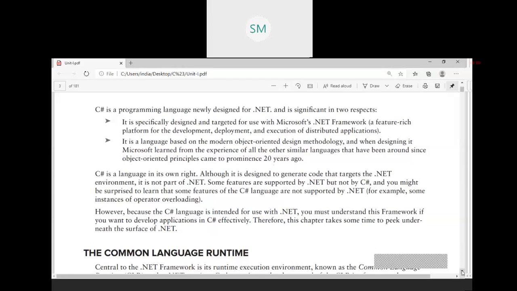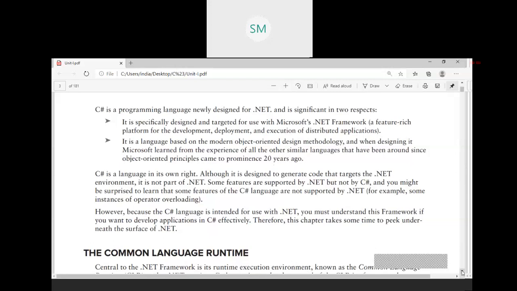So C Sharp is a programming language newly designed for .NET. Okay, it is specifically designed and targeted for the use with the Microsoft's .NET framework. So you must know what is Microsoft .NET framework. It is actually a platform for the development, deployment, and execution of distributed applications.